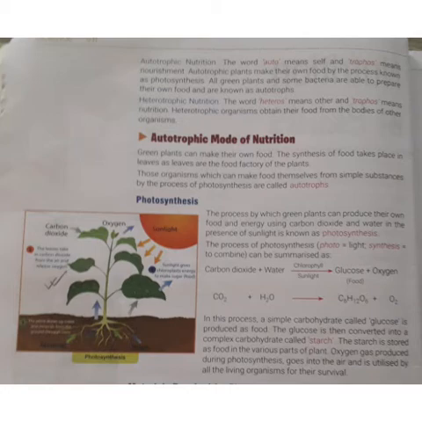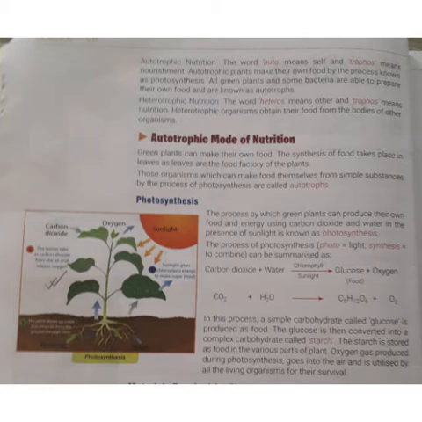All green plants and some bacteria that are able to prepare their own food are known as autotrophs. Then heterotrophic nutrition: the word hetero means other and trophs means nutrition. Heterotrophic organisms obtain their food from the body of other organisms.